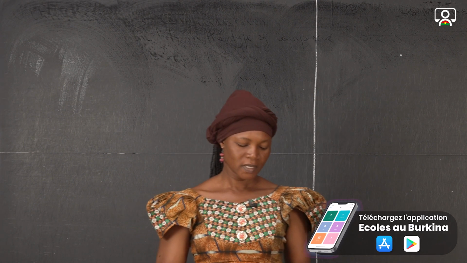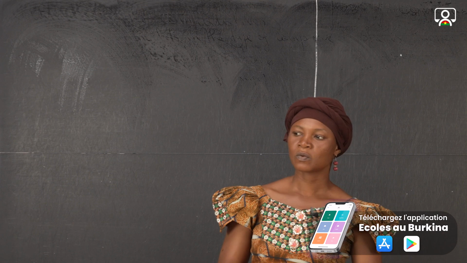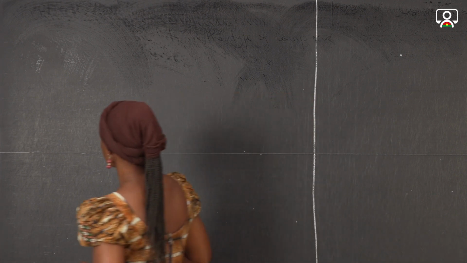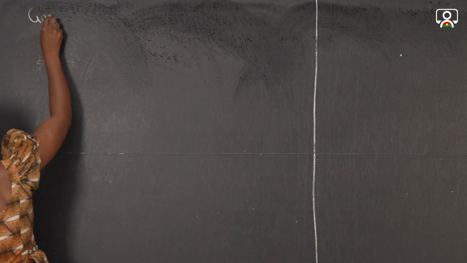Today we are going to see a grammar lesson. It is on what we call indefinite adjectives. We also call them quantifiers. And these words are some, any, and no. So we are going to see when we use these words in a sentence. So it is a grammar lesson.